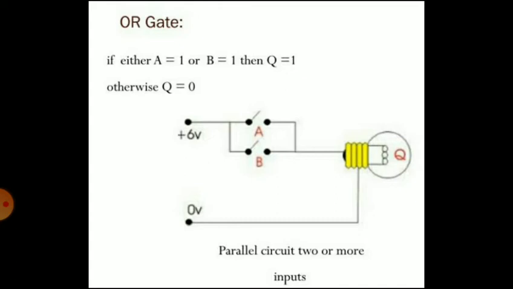The OR gate gives an output of 1 if either of the inputs has a value of 1. If two input signals A and B are arranged in a parallel circuit, as you can see in the diagram, then if either switch is closed, the lamp Q will be on. A possible use of the OR gate in a manufacturing system is for safety monitoring.